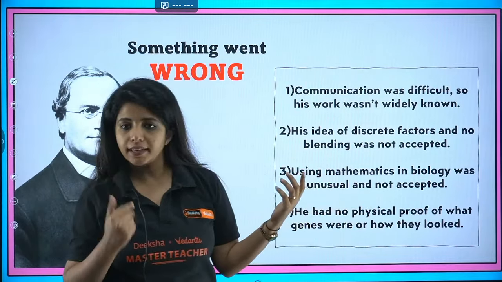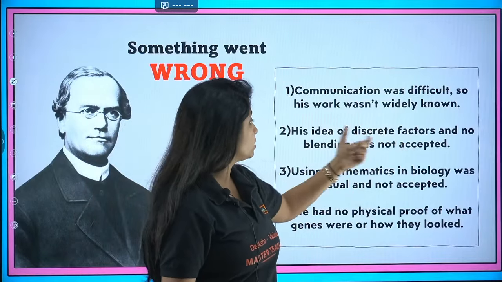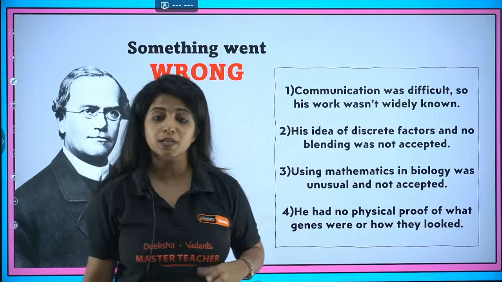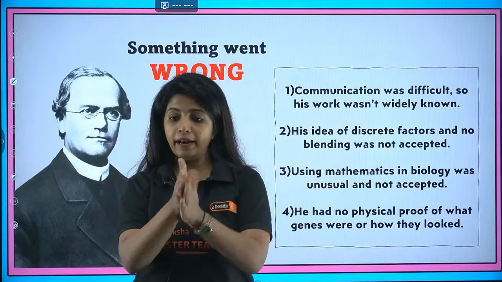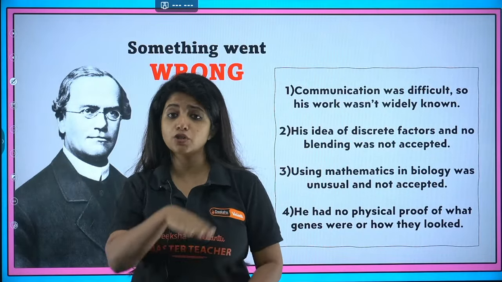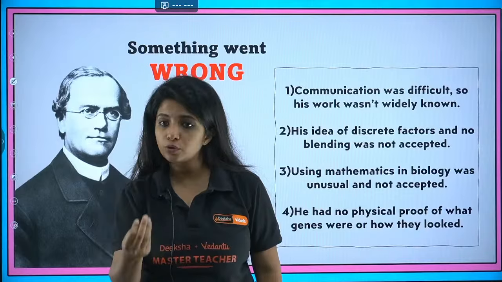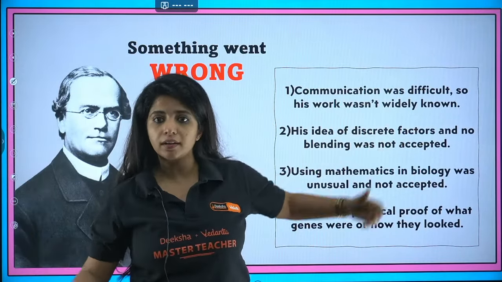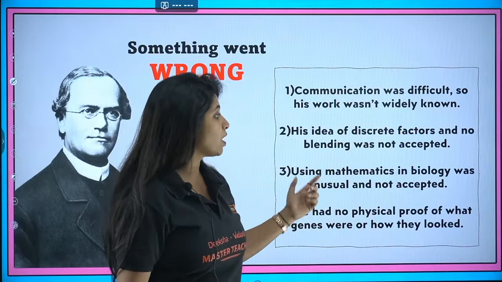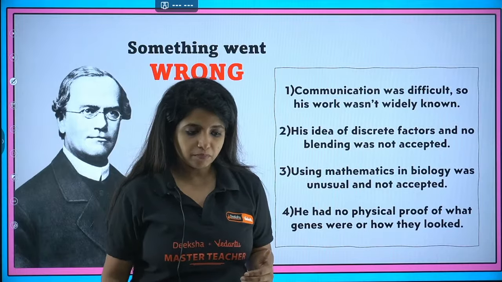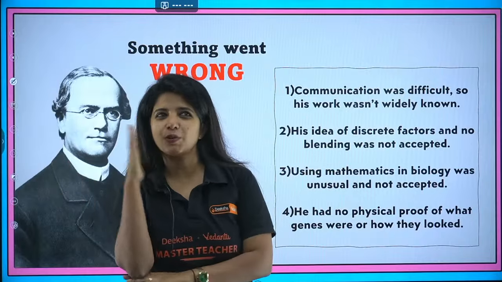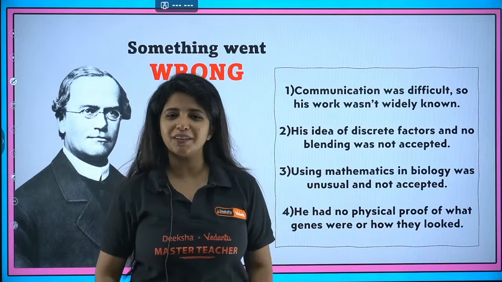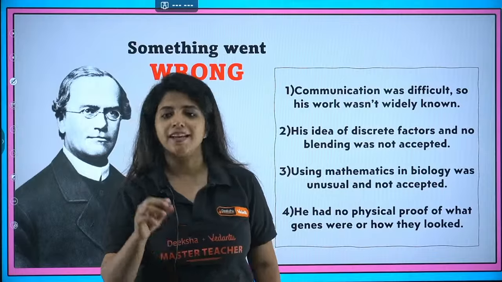Second thing, his idea of discrete factors and no blending was not accepted. That means capital T, small t: there is no blending, both of them appear as such, there is no middle character. That was also not accepted because people showed that incomplete dominance was there. Using mathematics in biology was unusual and not accepted. People were like, math and bio, oh my god, that's crazy. Those who might have appreciated it said, oh no, this is crazy, I don't understand anything.